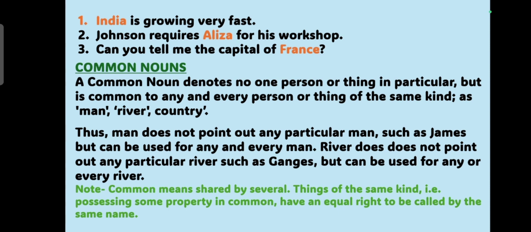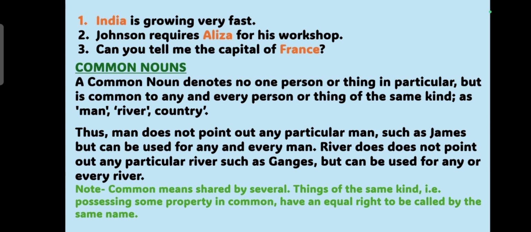Now see the second kind of noun, that is common noun. A common noun denotes no one person or thing in particular, but is common to any and every person or thing of the same kind, as man, river, country. Here, man is an example of common noun because man does not point out any particular man such as James, but can be used for any and every man. Similarly, river does not point out any particular river such as Ganges, but can be used for any or every river.